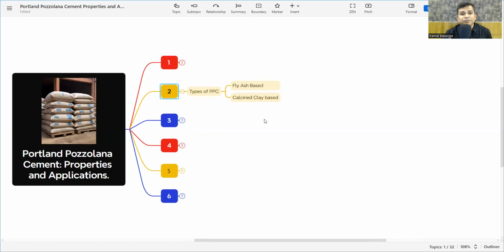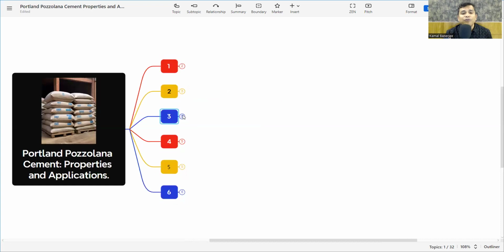Next, what are the types of PPC, or Portland Pozzolana cement? As per Indian standard, there are two types of Portland Pozzolana cement. One is fly ash based, and the other is calcined clay based. Whatever the base material we are using for production of the PPC, according to that, there are two types of PPC available in the market: the fly ash based and the calcined clay based. Now, what is the IS code for that?